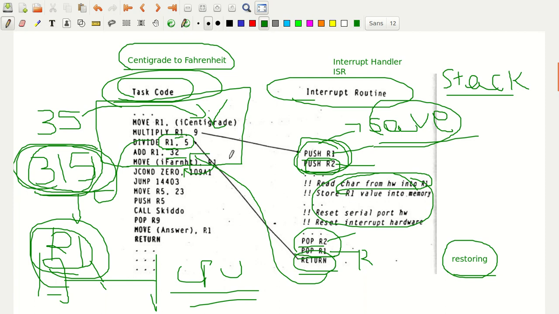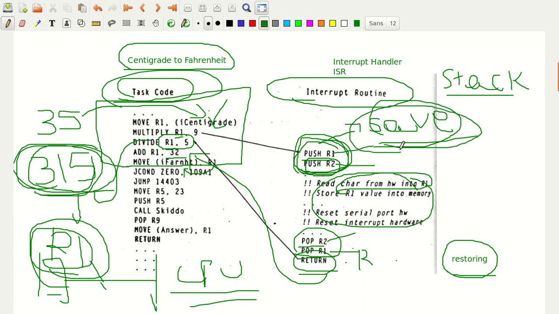So, in a more beneficial way, you push all the registers, whatever registers you have. Of course, it is a costlier procedure, but you push all the registers in the interrupt routine. Now, that is what we say saving the context.